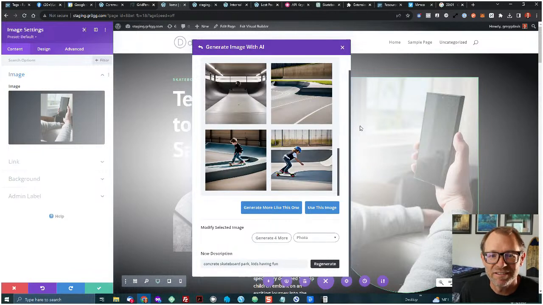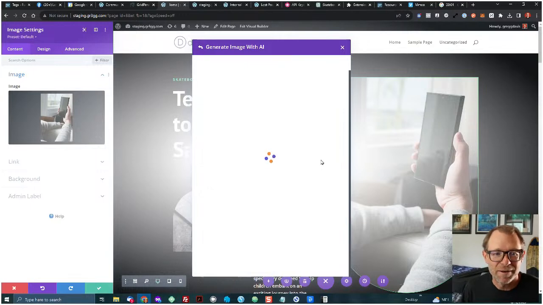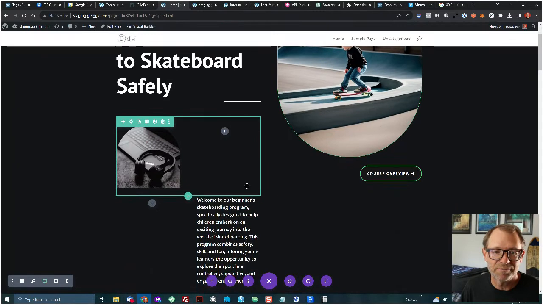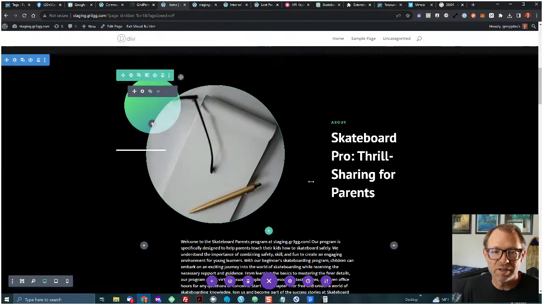Cool, looks better. Nice. So if I just click one and say use this image, one of the great things about this concept of using AI for imagery within the Divi builder itself is that it knows what the modules are like. It doesn't delete or change any of the layout that we have built in here, like this rounded radius bottom, this little thin green border. What a great little image generation there. Awesome. And so here's one. Let's take maybe a bigger one.